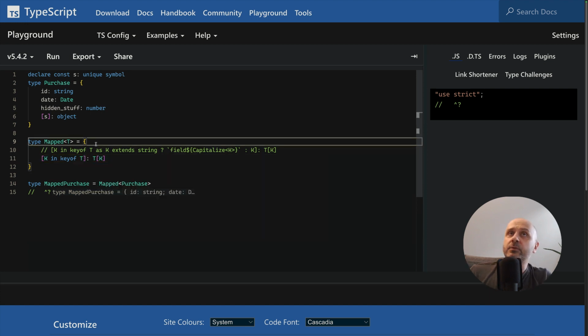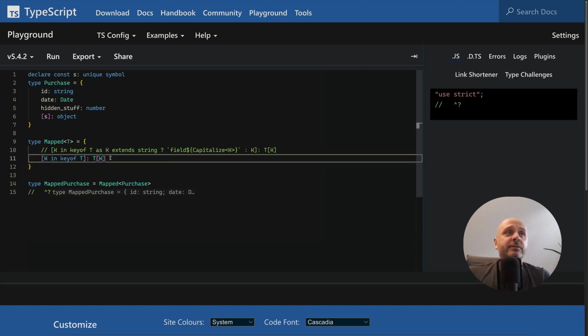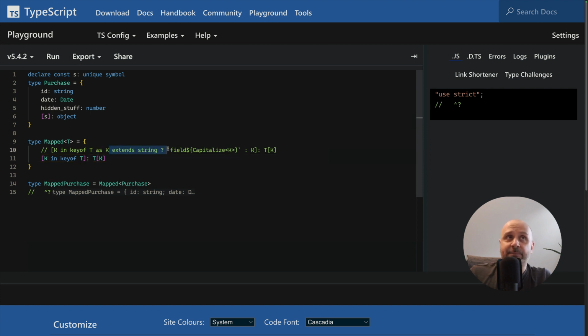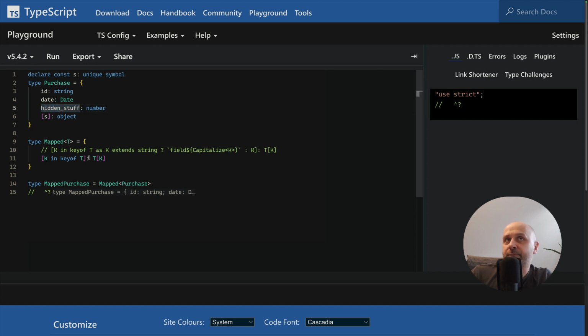What we can do is filter out either depending on the key or depending on the value. So what we can do right now is use a conditional type again. Let's remove all the things that start with the hidden prefix.